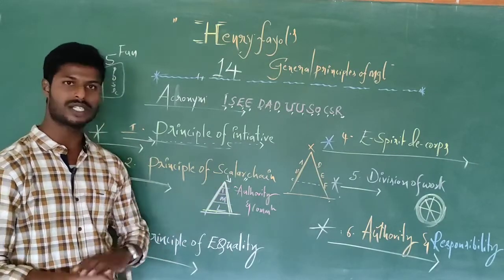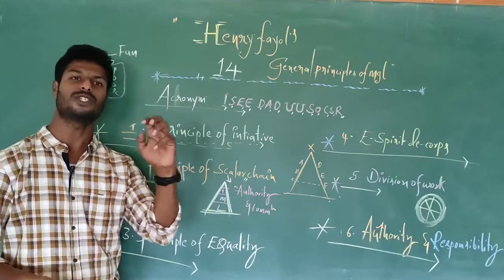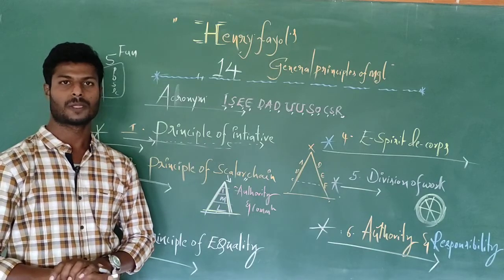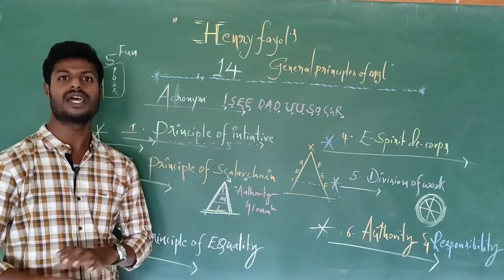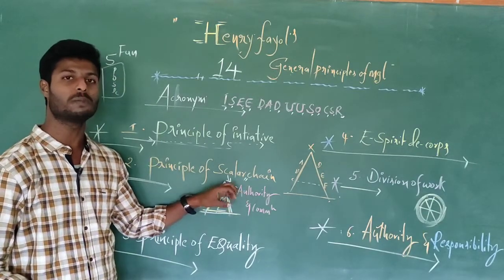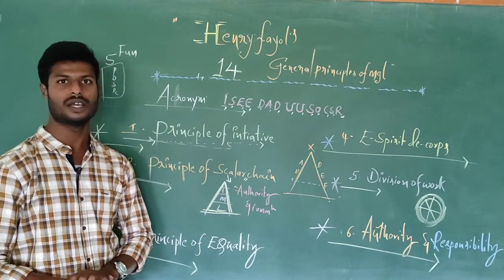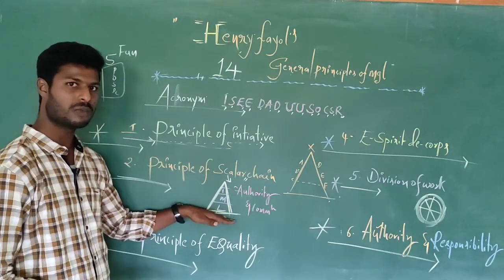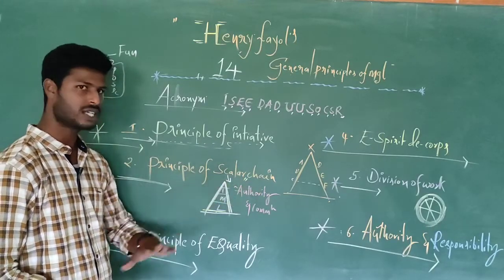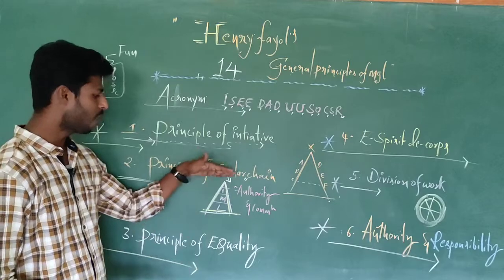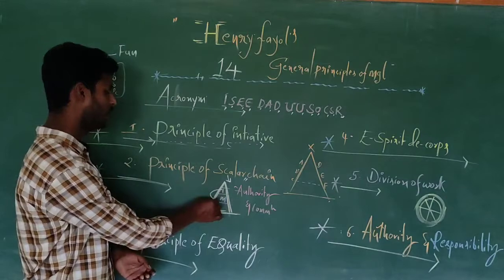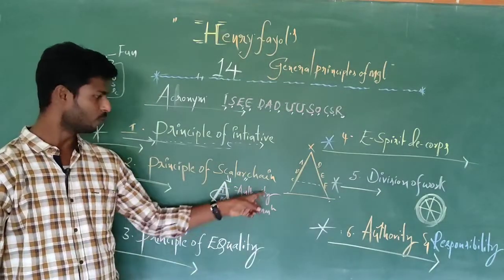To delegate authority. Authority means to give powers to each and every level of management, to command subordinates and to instruct subordinates to accomplish the task. Authority should be given. Authority, power is very important to take command of employees. So the principle of scalar chain means the proper flow or delegation of authority and communication from higher levels to lower levels in the organization, from top level to middle level and middle level to lower level, both authority and communication.